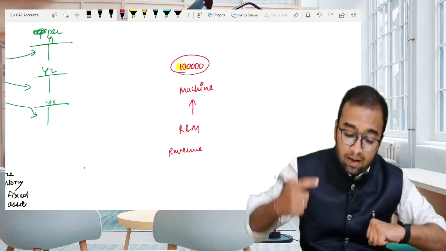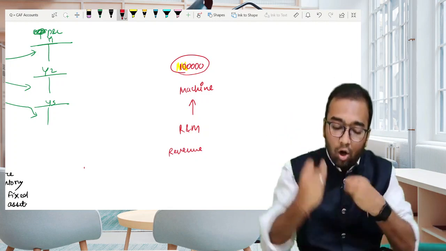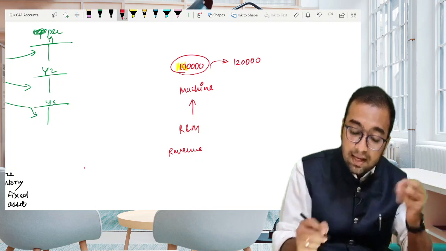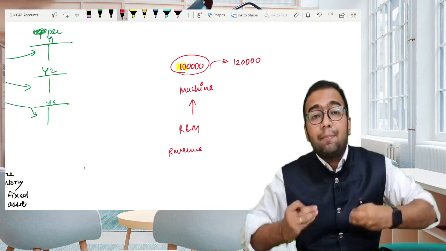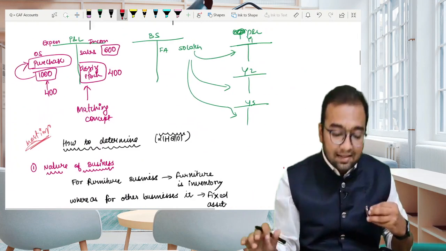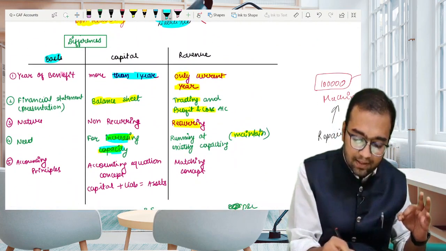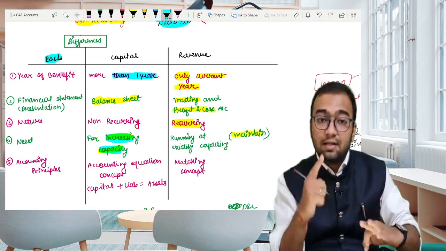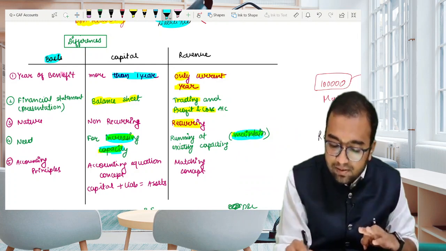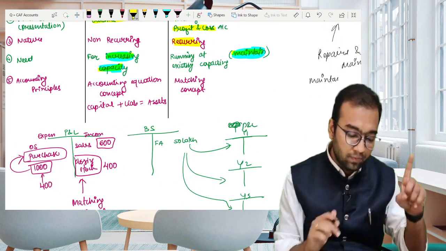Whereas if after incurring the repairs, or if we change some spare part or overhaul the machine, our production increases from 1 lakh to 1,20,000, in that scenario our capacity is increasing, so such expenditure would be classified as capital expenditure. Thus, capital expenditure increases our working capacity, whereas revenue expenditure helps us to maintain the current capacity. This was one of the major differences between the two.